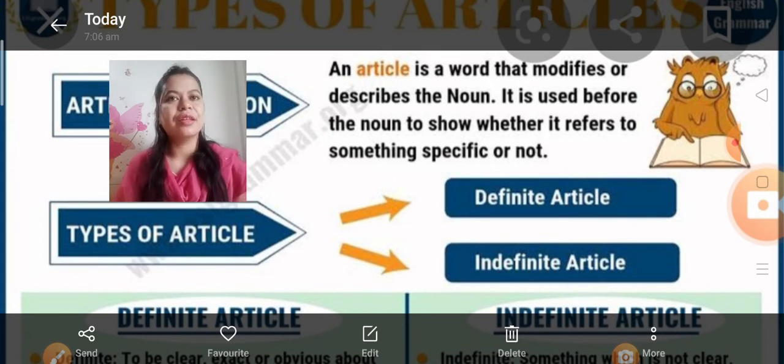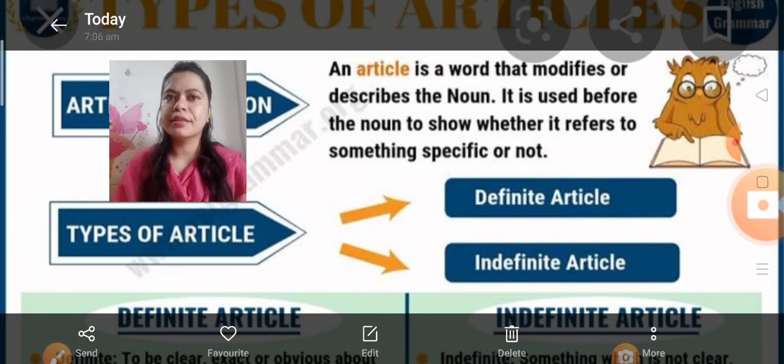Everything is a noun only. Before a noun we use an article. An article modifies and describes the noun, meaning an article tells us more about a noun. It is used before the noun to show whether it refers to something specific or not.